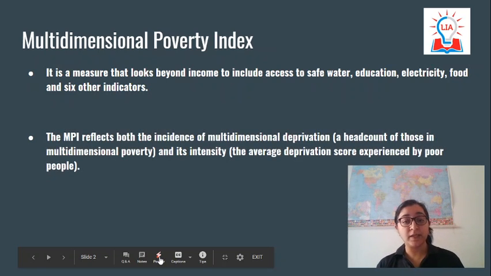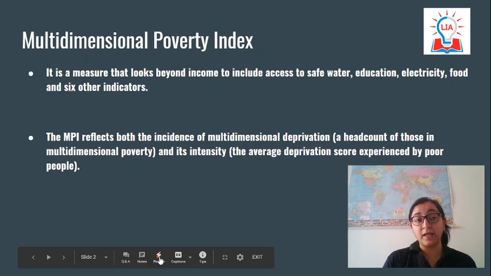Another important thing to remember about MPI is that it not only discusses the headcount, but at the same time also takes care of its intensity. It considers how many people are poor, and it also figures out how poor they are, like in how many indicators they are facing deprivation. In this way, it helps the policy maker to design policy in a better way.